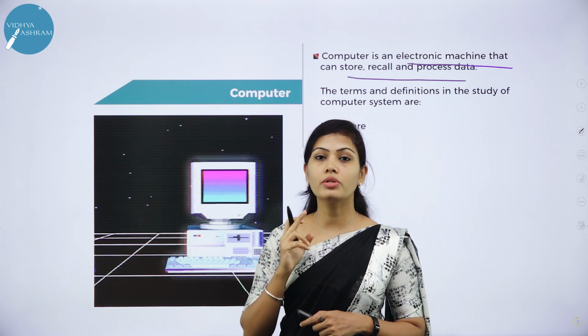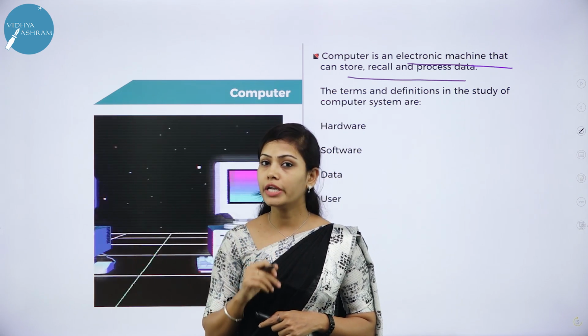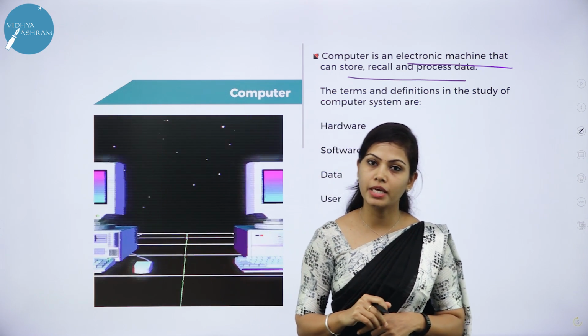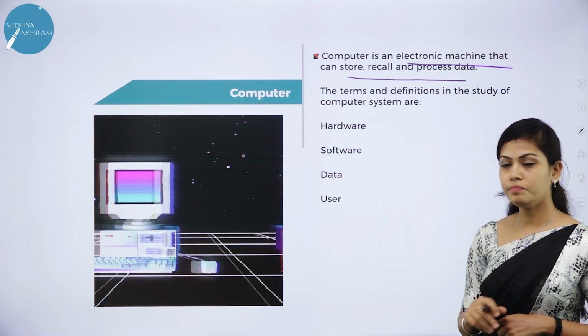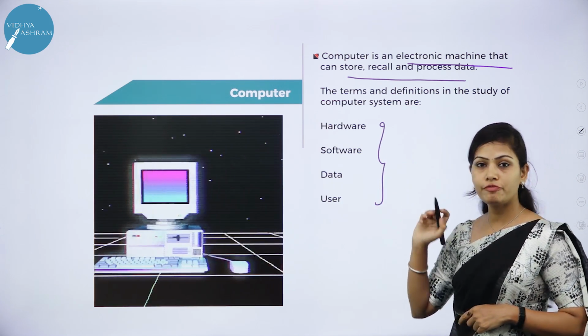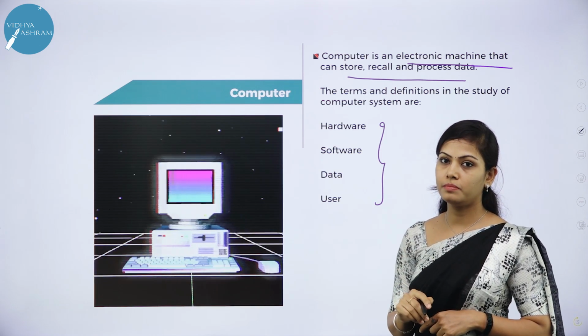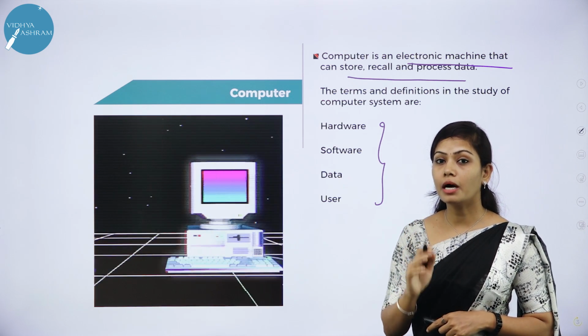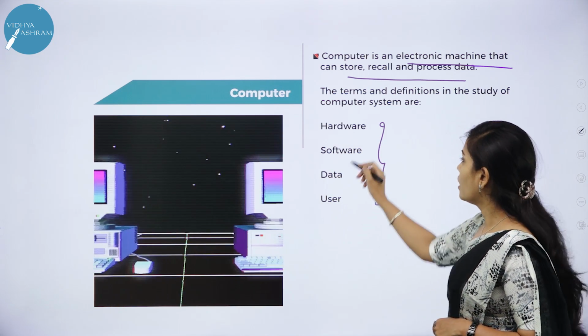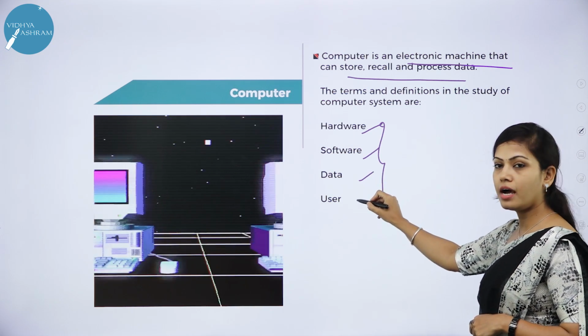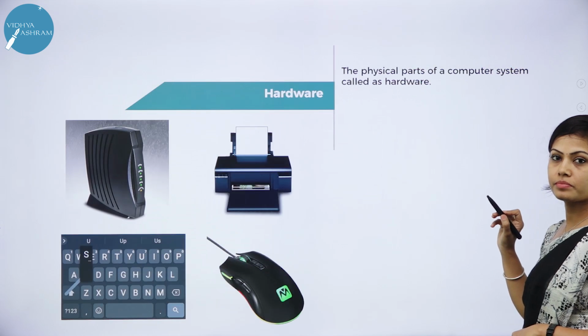The processing on the input is done according to the instructions given by the user. When you think about computer system, these are the 4 different things which should come to your mind and which form the computer to perform different operations. They are hardware, software, data and users.